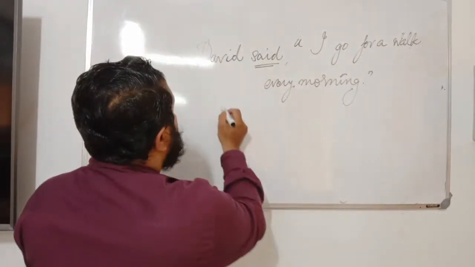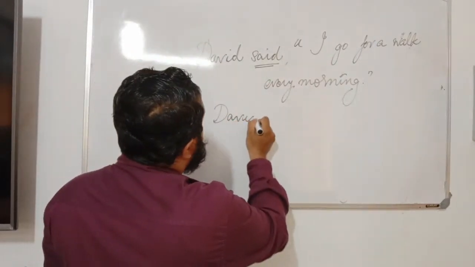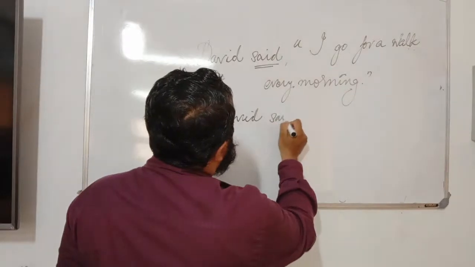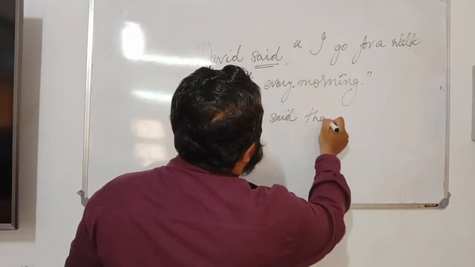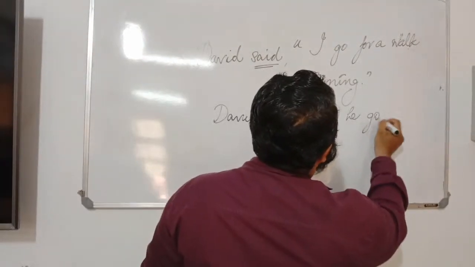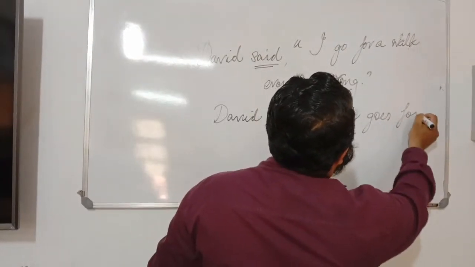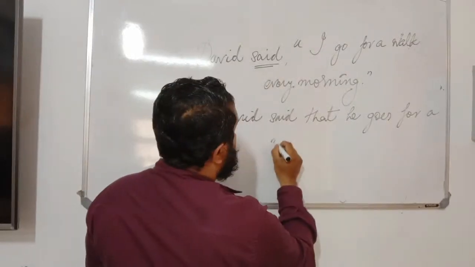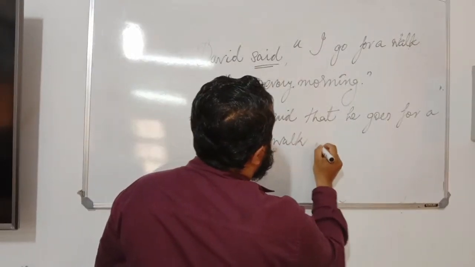David said that he goes for a walk every morning.